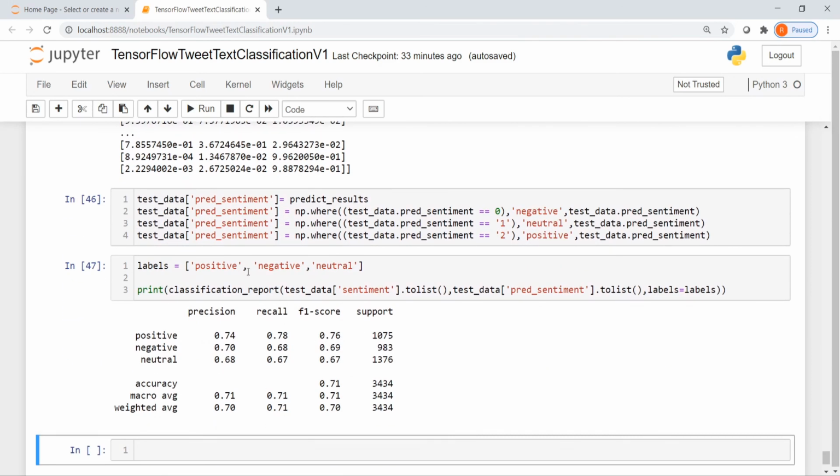Then we can use scikit-learn's classification report, whereby we pass the original ground truth, which is the test data sentiment, and the predicted sentiment to compute our confusion matrix and metrics. So here also you see that when we compute our model accuracy, we get around 71% accuracy on our test data. Okay. So in this way, we can develop a simple TensorFlow based convolutional neural network to classify text.